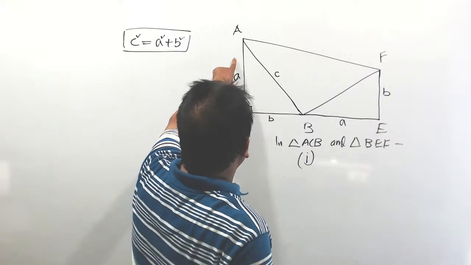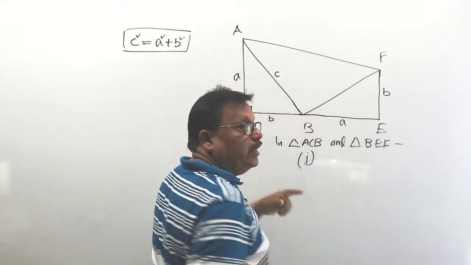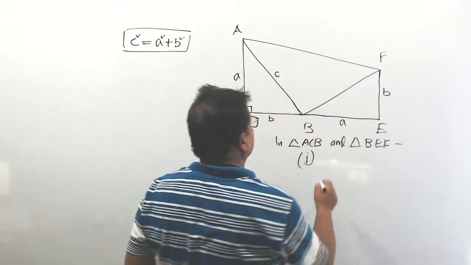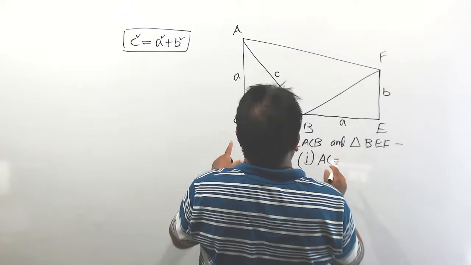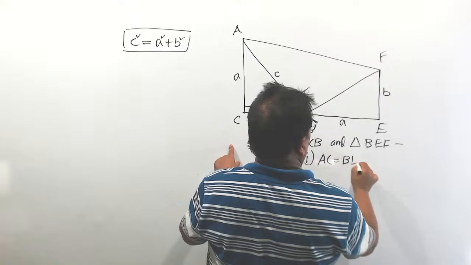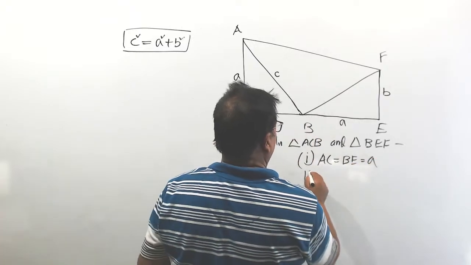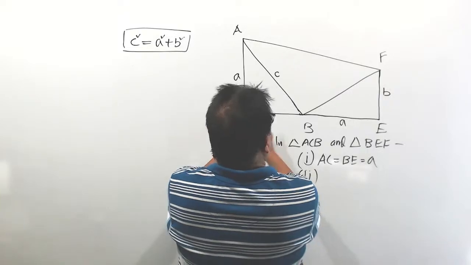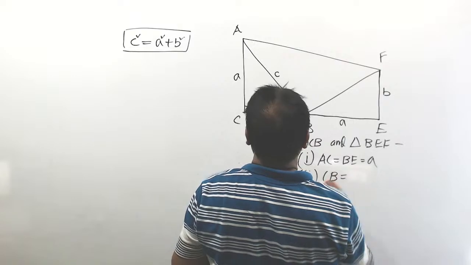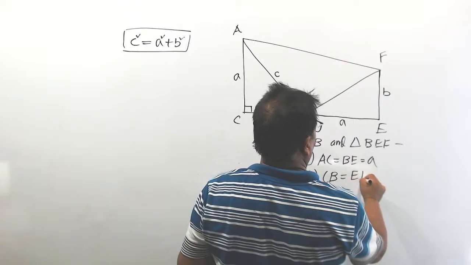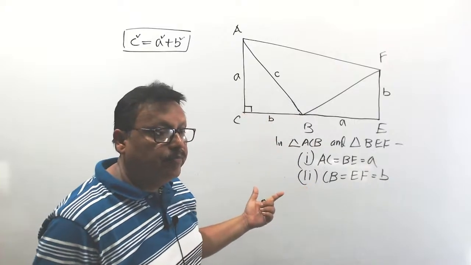Already given, AC is equal to BE by construction. Number 2, CB is equal to EF. This is also by construction, right?